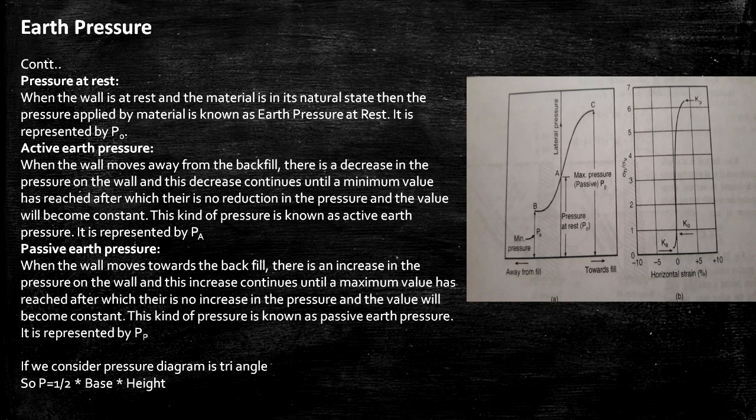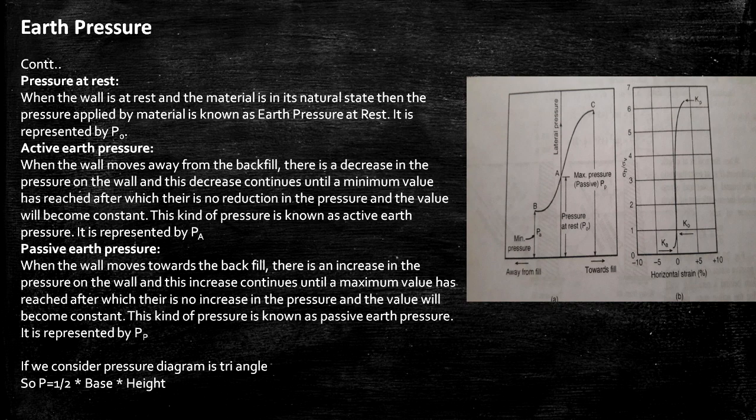Next, passive earth pressure. When the wall moves towards the backfill, there is an increase in the pressure on the wall, and this increase continues until a maximum value is reached, after which there is no increase in the pressure and the value becomes constant. This kind of pressure is known as passive earth pressure, and it is represented by PP.